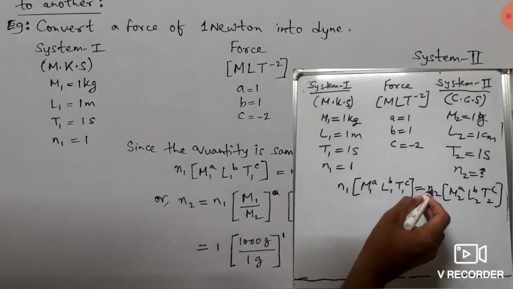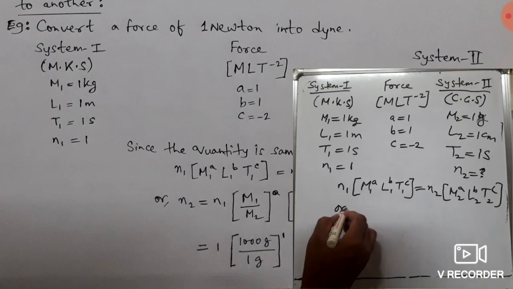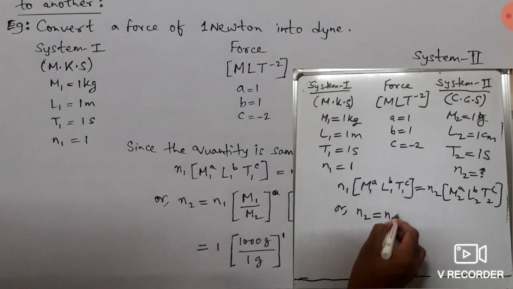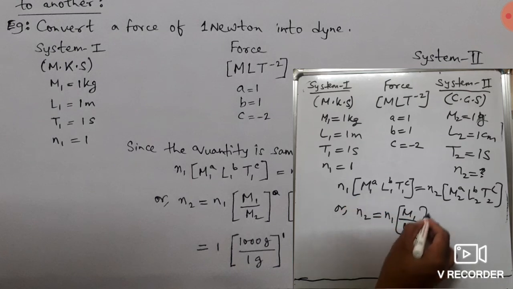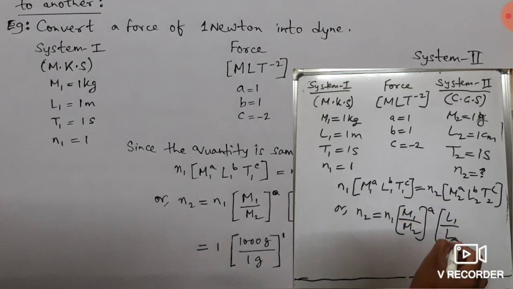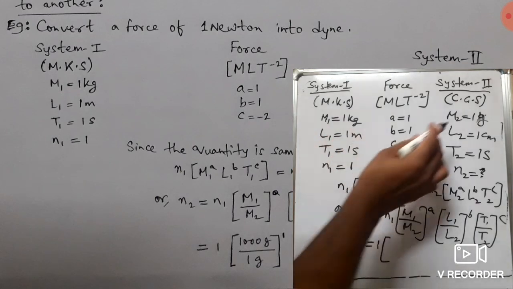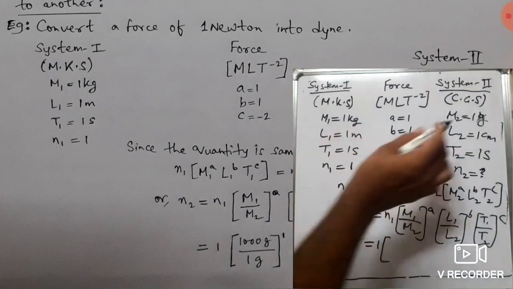So we have to find N2 here. We will take N2 on the left hand side, therefore it will be N1 (M1 by M2) to the power A, (L1 by L2) to the power B, (T1 by T2) to the power C. Now we will put all the values here. N1 value is 1, M1 is 1 kg, M2 is 1 gram. Let us convert it into 1 unit.